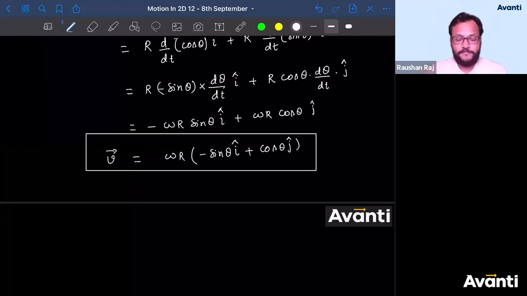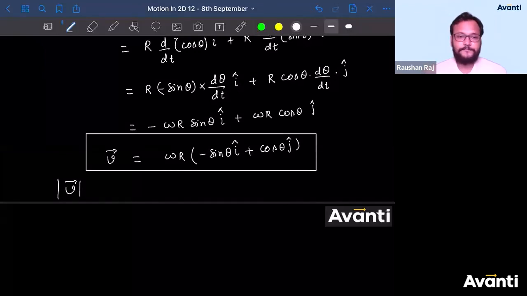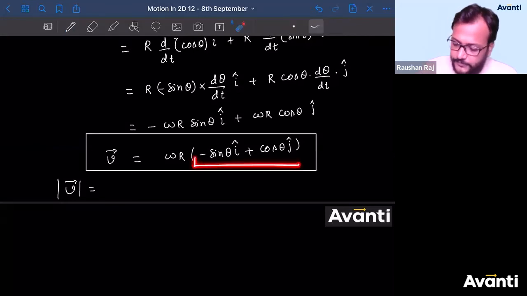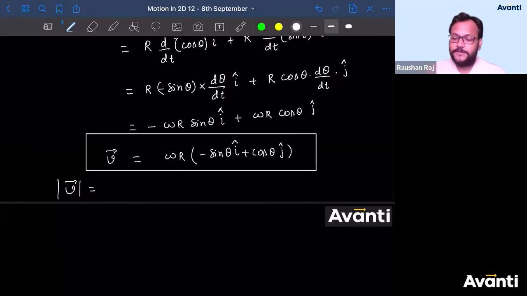Now guys, tell me, what is the magnitude of linear velocity? Okay, before answering that, tell me what is the magnitude of this part? Let me know what is the magnitude of this vector quantity.